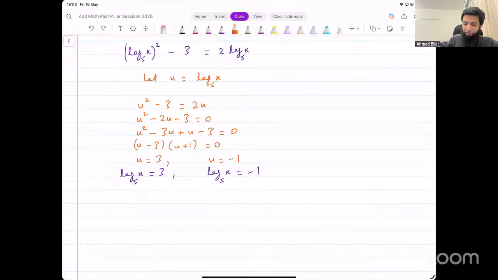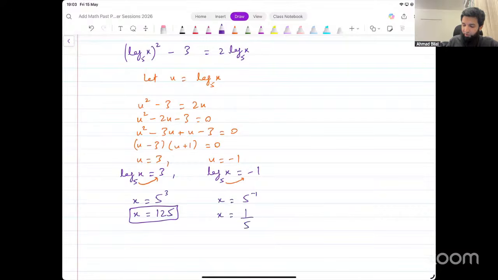Now, how do we convert this log form to index form? This number 5 is going to go to the other side and become the base of this number 3 in power form. That gives us x equals 5 raised to power 3, and x equals 125. This is one possible value of x that we're getting. From the other one, take 5 to the other side in this case as well. That will give you x equals 5 raised to power negative 1, which is the same thing as x equals 1 over 5 or 0.2.